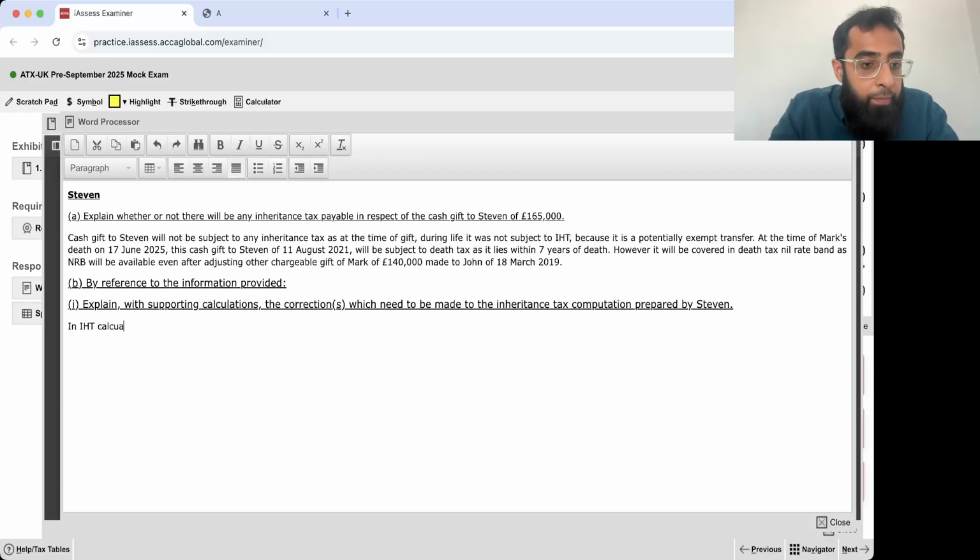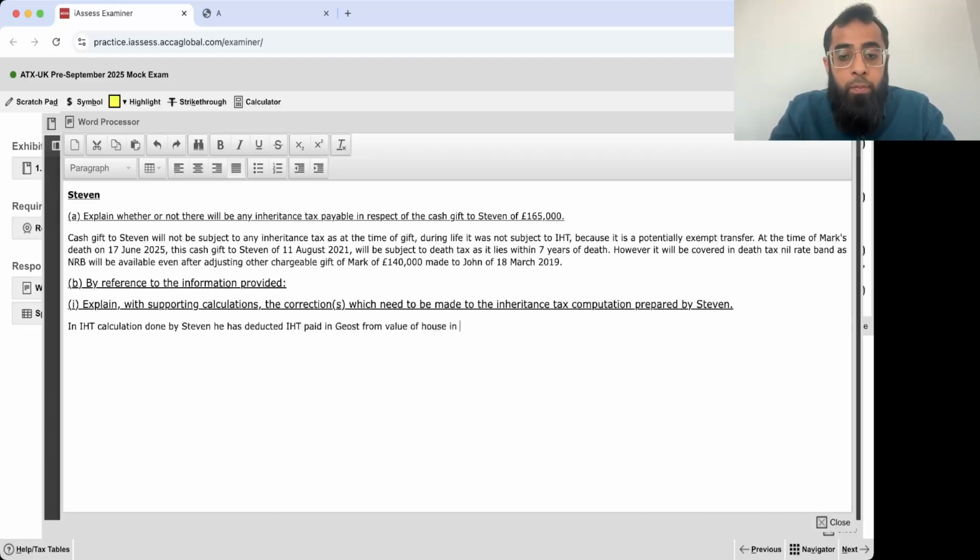Okay. Now, in the IHT calculation done by Stephen, he has deducted the IHT paid in the US from the value of the asset, from the value of the house in the US, while making the IHT calculation of the UK.